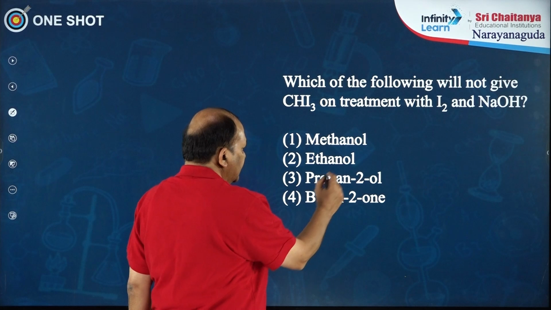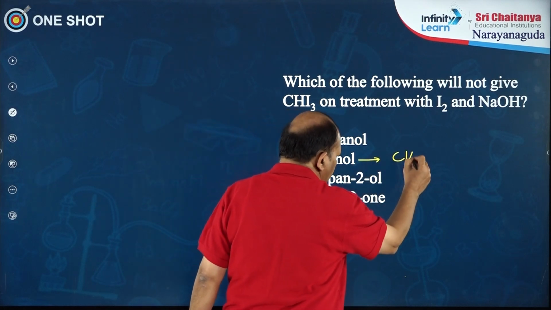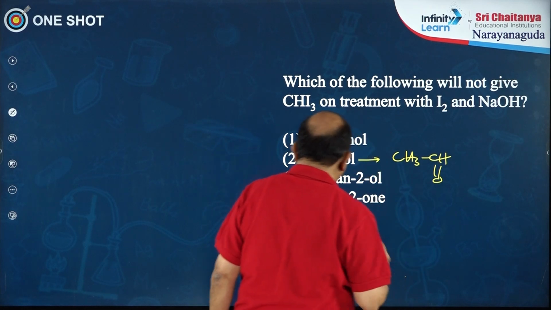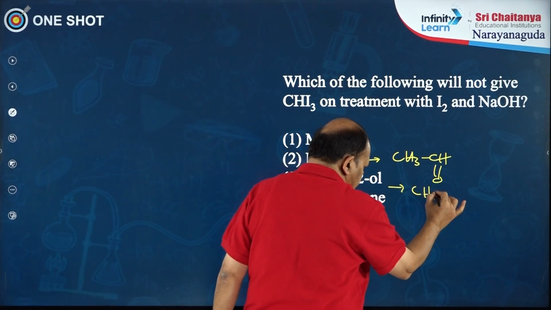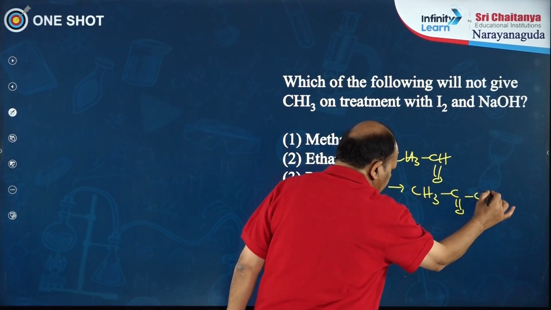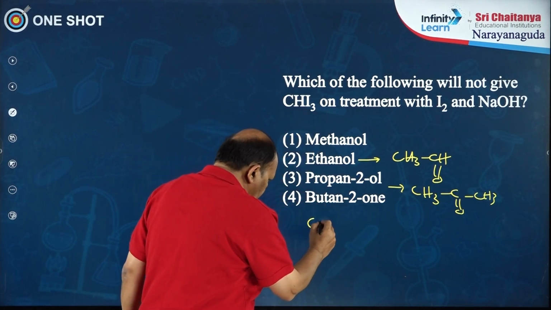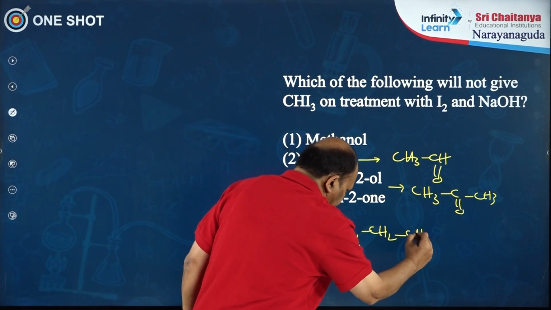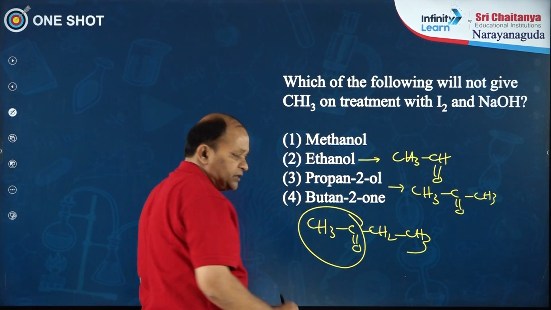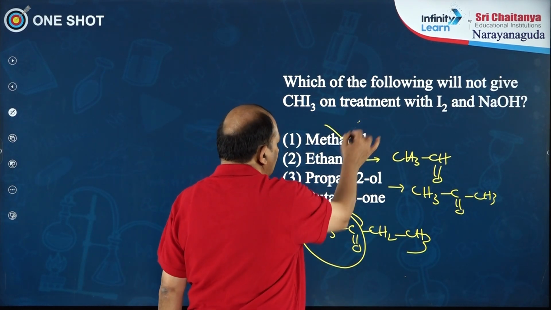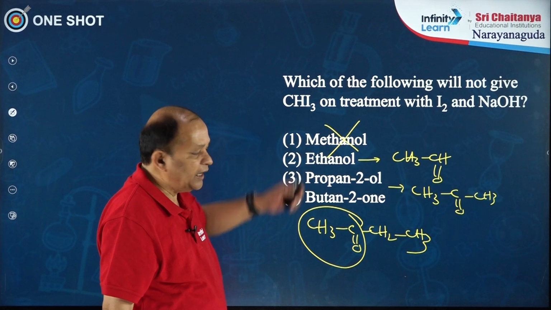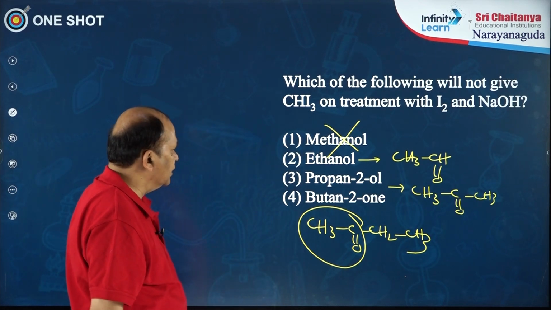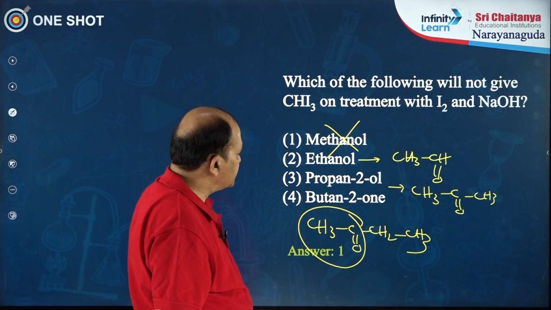So, here you see ethanol can give it, because during the course of the reaction it will convert to acetaldehyde. Propanol will convert to acetone during the course of the reaction. Okay. Butan-2-one, CH3, C double bond O, CH2 CH3, also has an acetyl group, but methanol cannot undergo this haloform reaction, cannot form iodoform. Okay. So, the answer is 1 for this question.